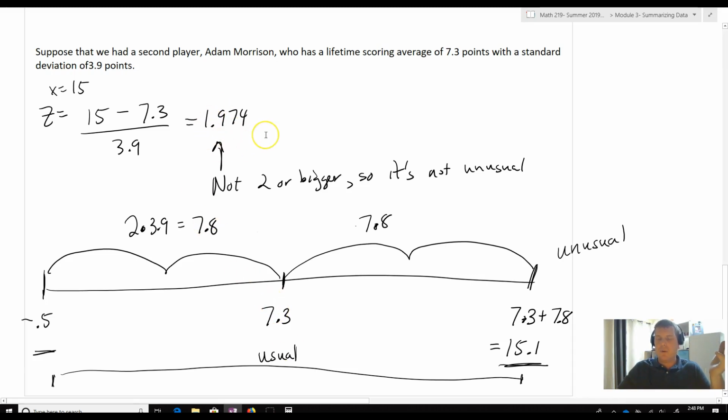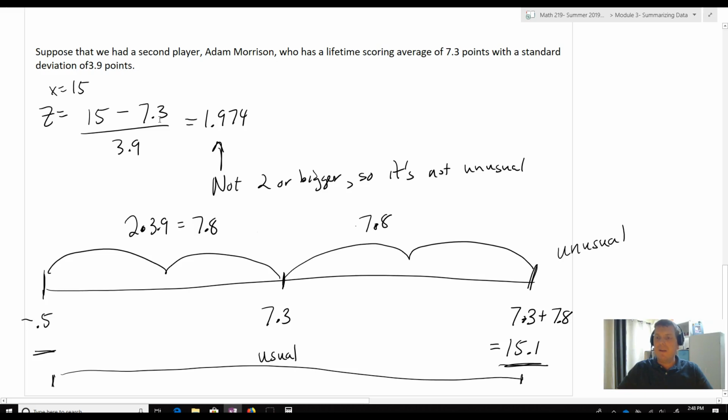If we find the z-score and find that it's either less than -2 or greater than 2, then it's unusual. Or we can find the boundaries. In this case, we take the mean and add 2 standard deviations to it and subtract 2 standard deviations from it. Not 2, we don't subtract 2, we subtract 2 standard deviations, which is something we're given inside of each one of our problem scenarios.